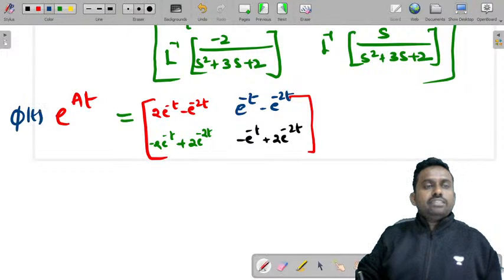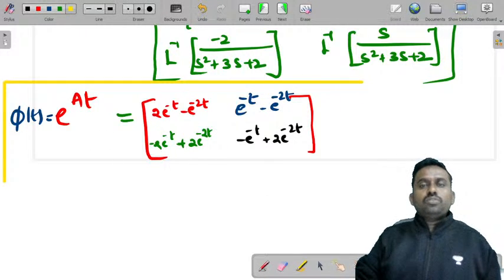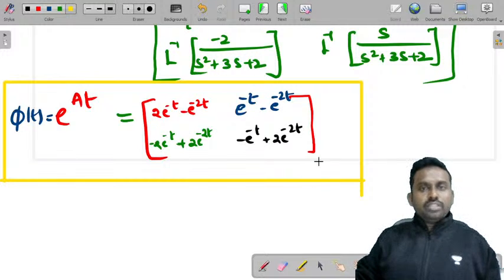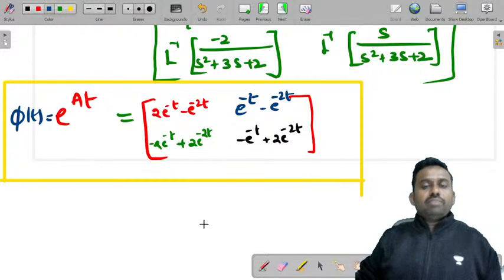Phi of t is equal to e power At. This has to be done. Remember, this has to be found. Although it looks very easy, it's very lengthy. That's the only thing. You need to know Laplace transform and inverse Laplace transform. So this will be the state transition matrix that is asked in the question paper.